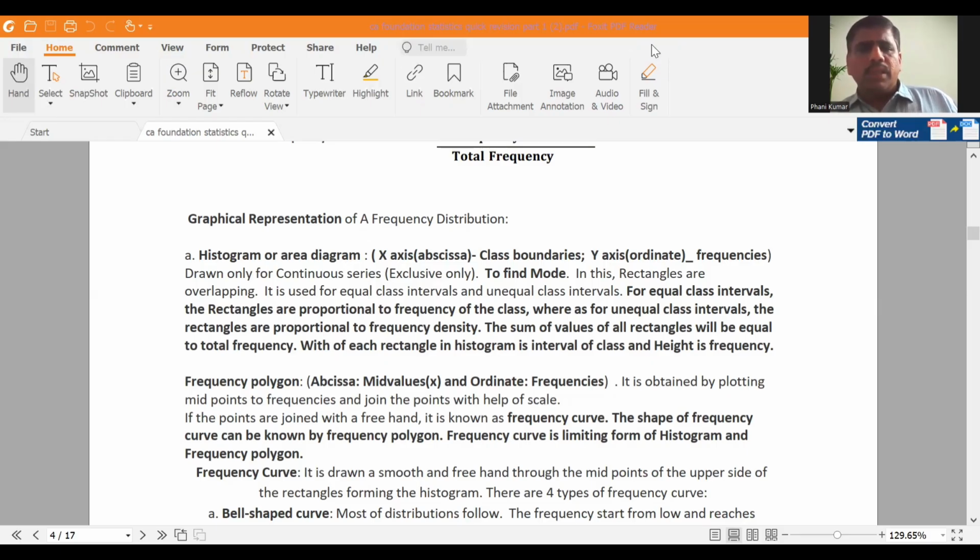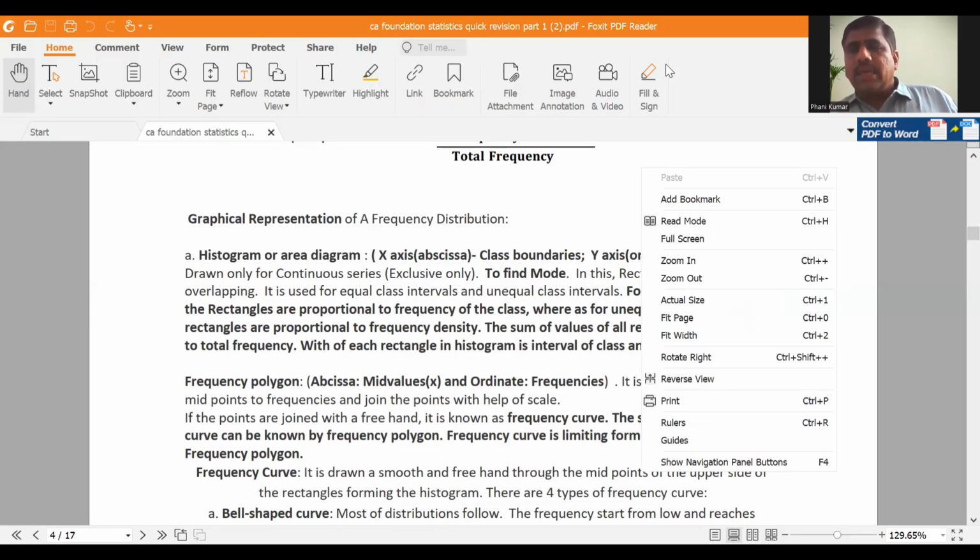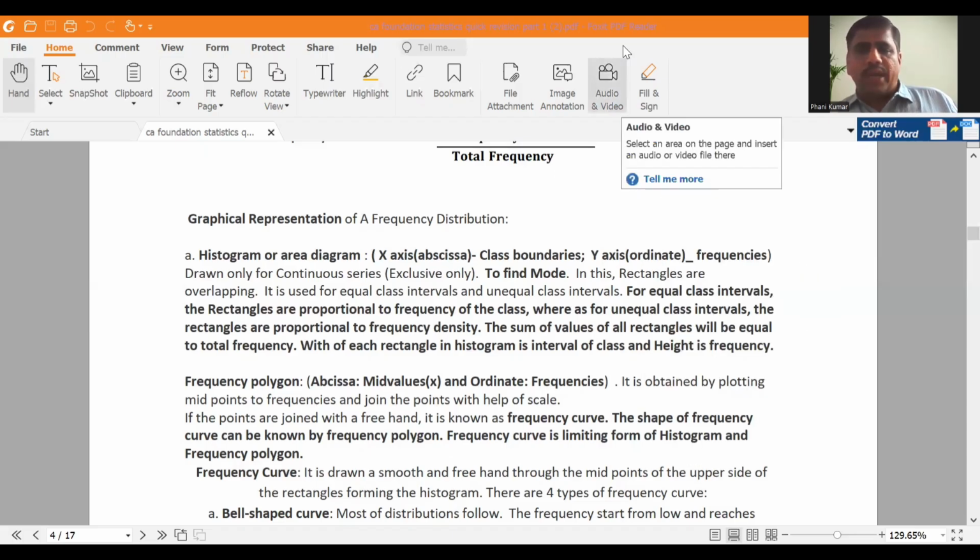Okay. So for equal class width, each rectangle is proportional to the frequency of that class. If classes are unequal, the rectangles are proportional to frequency density. Please remember this point.